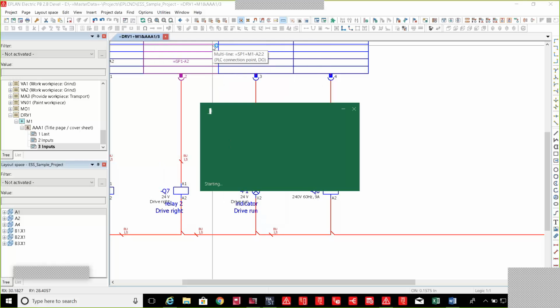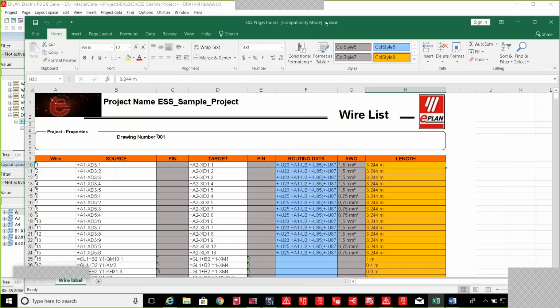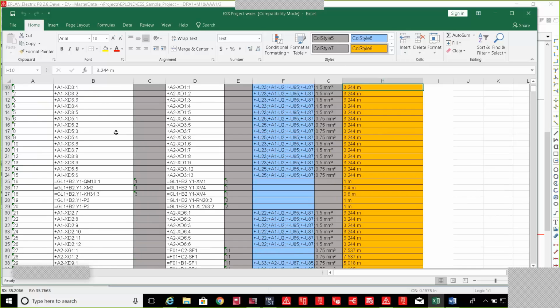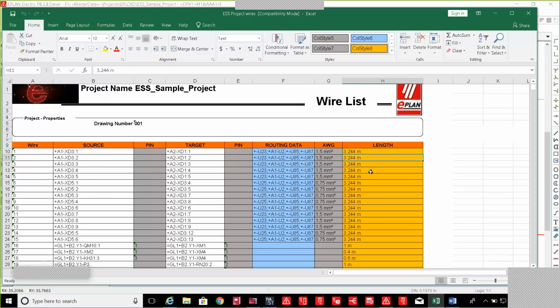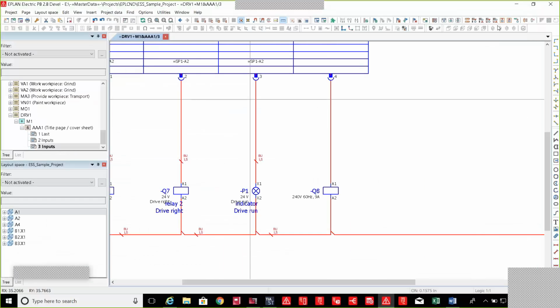Once that information comes out, I can start to use it and send it to whoever needs this data. Maybe purchasing needs a bill of material in an Excel format, because obviously they do not have Eplan and don't know how to use it. They don't need to know how to use it, but they do need an Excel spreadsheet with all the required information. Here I can have information about connections, the source and target of the wire, maybe even routing data, cross-section diameter, and length information for the wire production team, so they know how much wire they need to pull, cut and prepare for the panel wiring that will be coming later on.